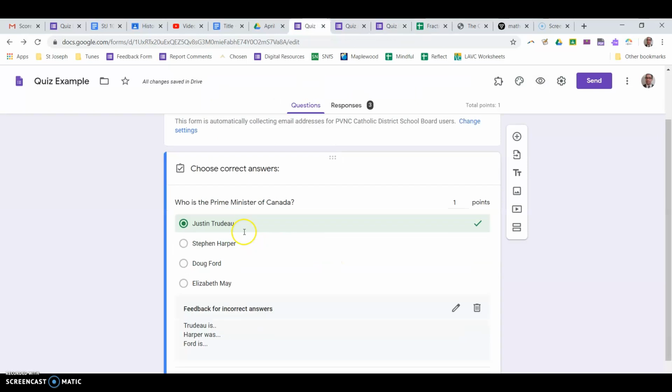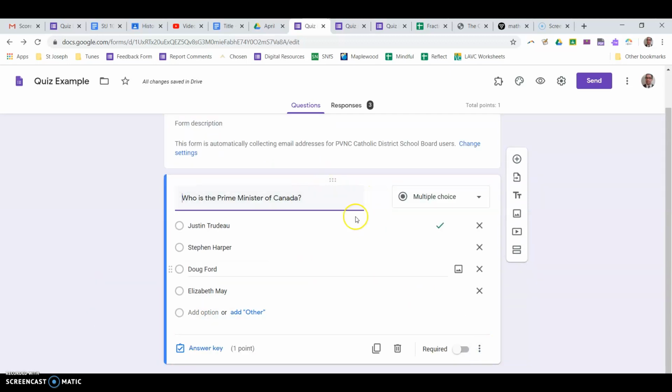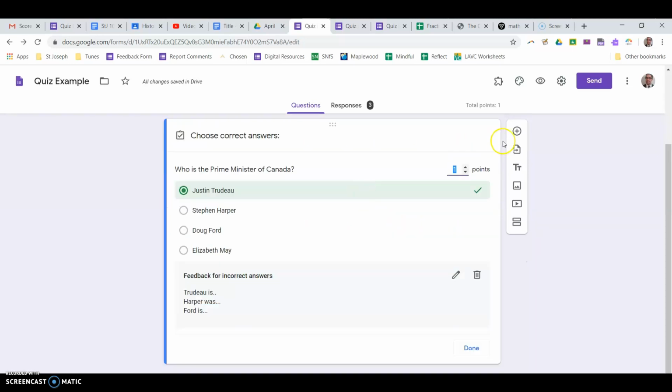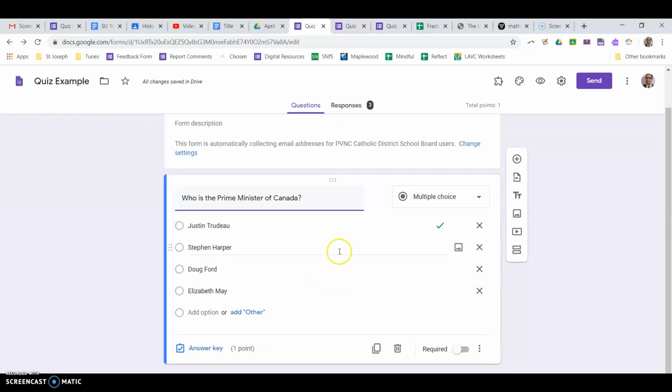So you can make your form out to have as many questions as you want. Note that the questions now have two views, sorry. This view is the view to edit the question. And then when you click answer key, it gives you the view to give it points, to mark the correct answer, and to give feedback. So now there's sort of two places you have to go to for each question, and depending on the view, it will look a little differently. This does show me, though, with a check mark, what the correct answer is for this one.